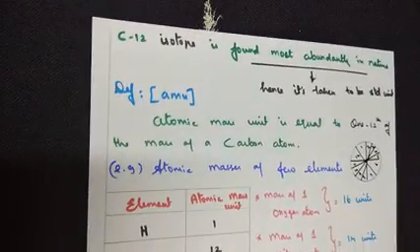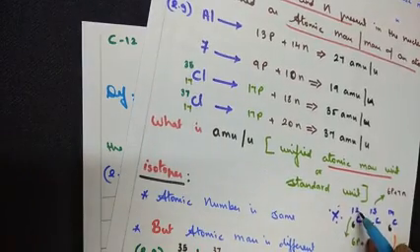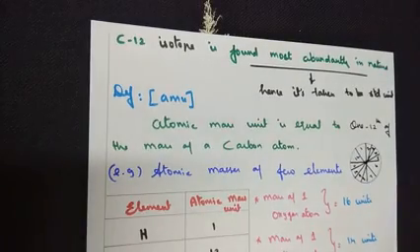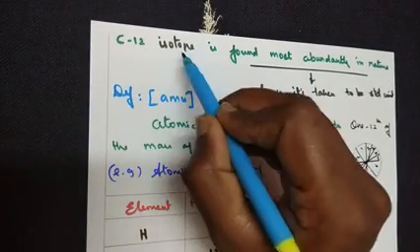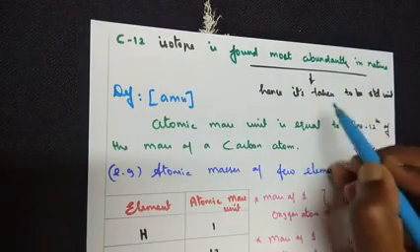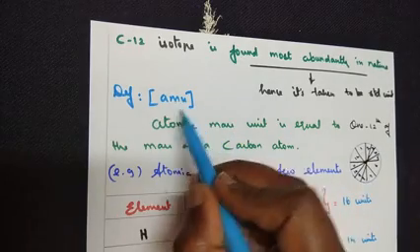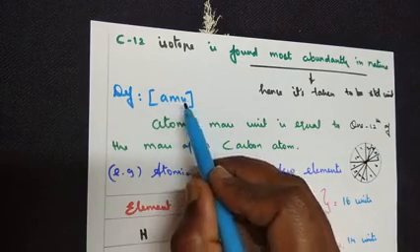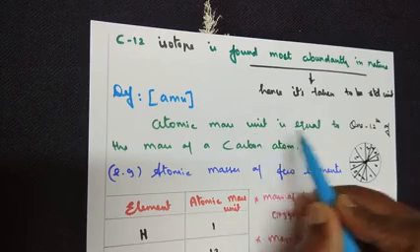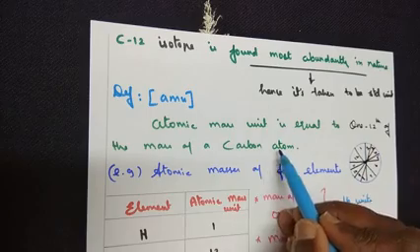So let's see a little more detail about this carbon-12. Carbon-12, that is carbon with an atomic mass of 12, can also be written in this form. The carbon-12 isotope is found most abundantly in nature. Hence, it is taken to be the standard unit. Just now I told you in detail why we are considering it. Now the definition of AMU, that is atomic mass unit: one atomic mass unit is equal to 1/12 of the mass of a carbon atom.